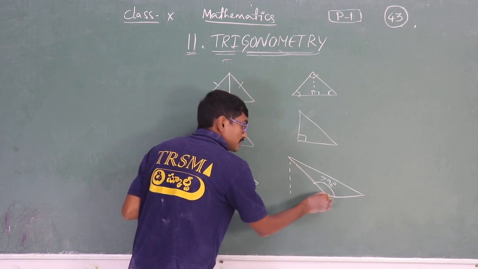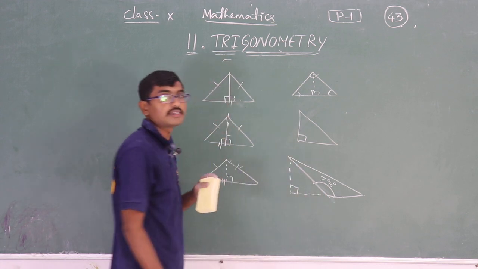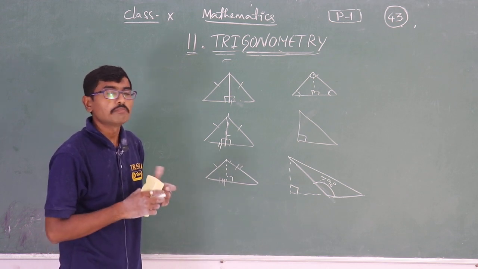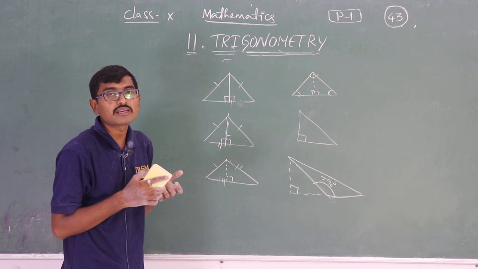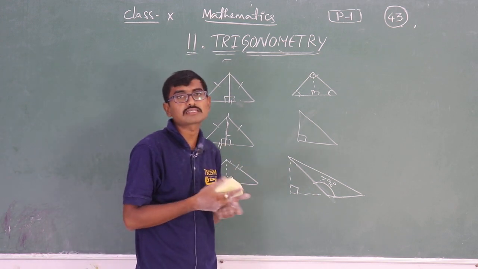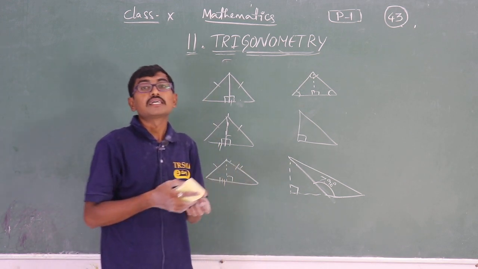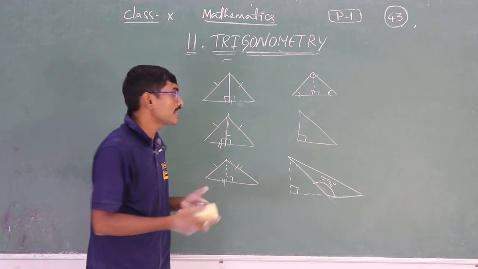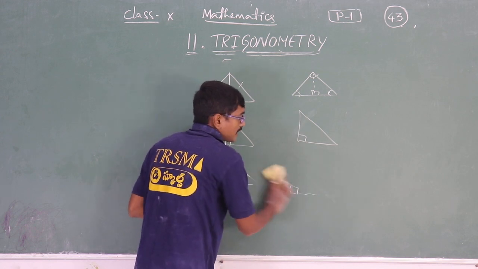I can take an imaginary line and convert this into 90 degrees. That is a right angled triangle. Depending upon this, we can measure the angles and the sides, but the measurement of angles and sides is very easy in a right angled triangle.